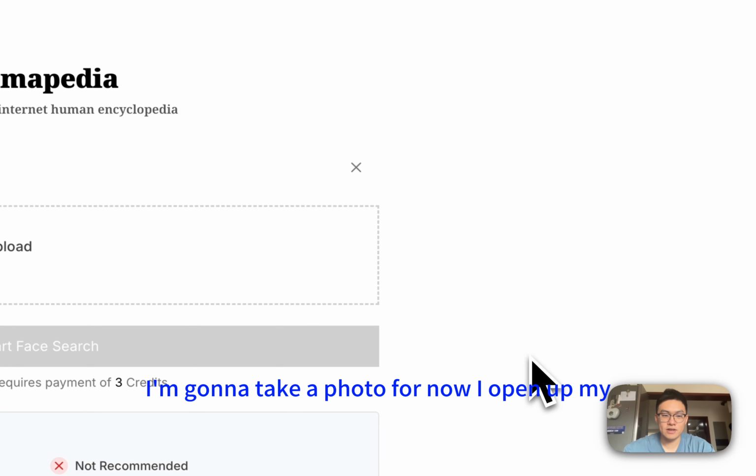Each search currently costs 3 credits. We just do it for fun. It might be free in the future because this is a beta version. We want to test out our purchasing and credit deducting function, so that's why we do this 3 credits just for testing. Now you can see, if you already exist in our database, it will be shown over here. And if it's not in our database, then it will scan.